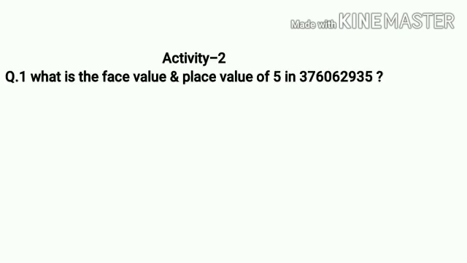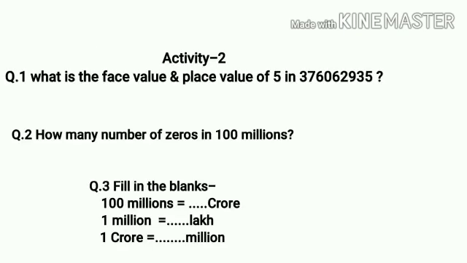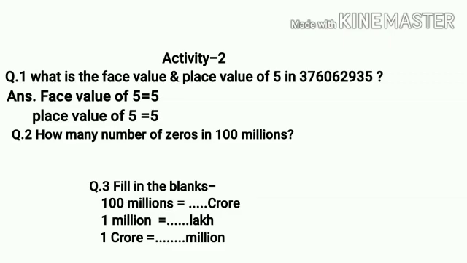Now a few questions for your practice. See question 1. What is the face value and place value of 5 in the given number? See here, 5 is on which place? Very good, the ones place. So I already told you, if any digit is on the ones place, its face value and its place value remain the same. Means its face value and place value is 5.